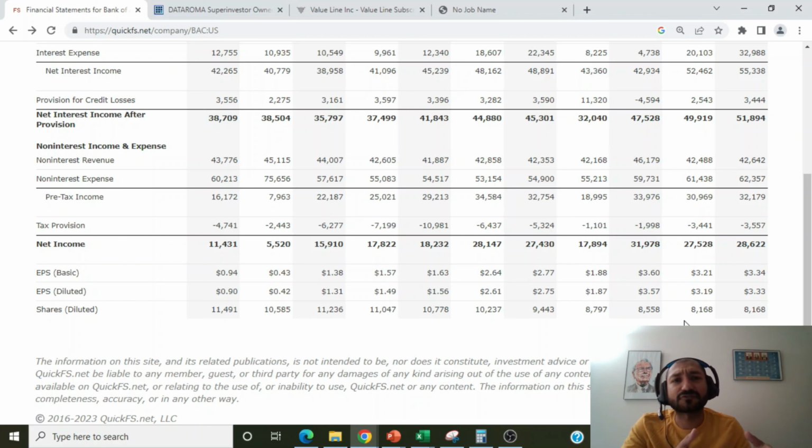Next, in order to find the intrinsic value, I'll use Bank of America's net income numbers. I won't be using the free cash flow numbers because banking is completely different than a traditional business, and net income is likely to give me a better estimate of the company's intrinsic value than the company's free cash flow. Now, just like how I found the intrinsic value for Citigroup, I will be using the no-growth perpetuity formula for Bank of America as well.